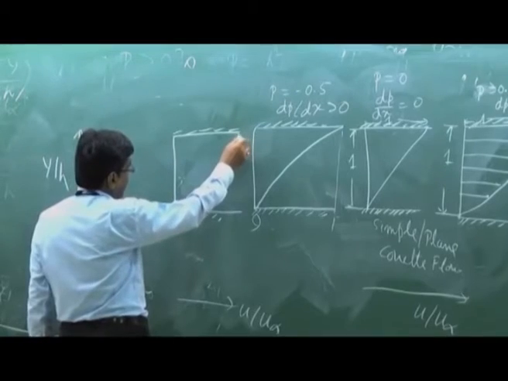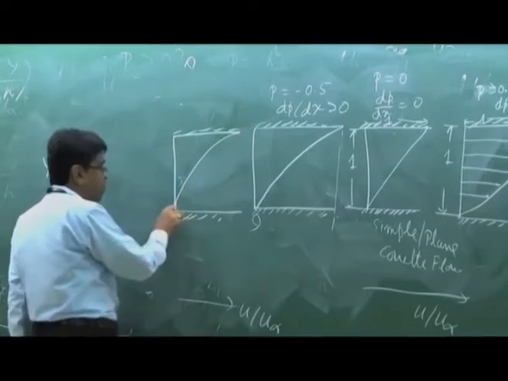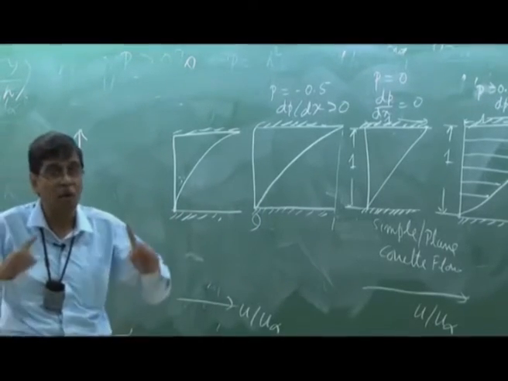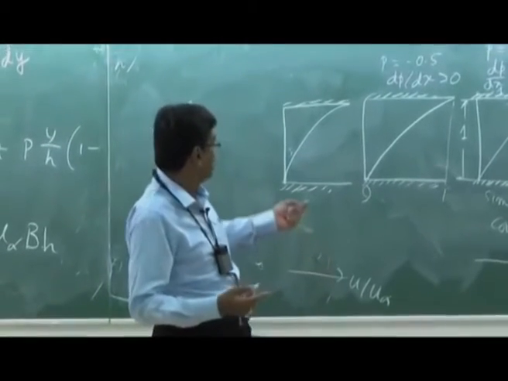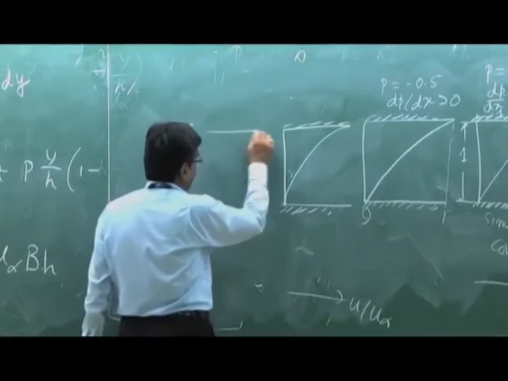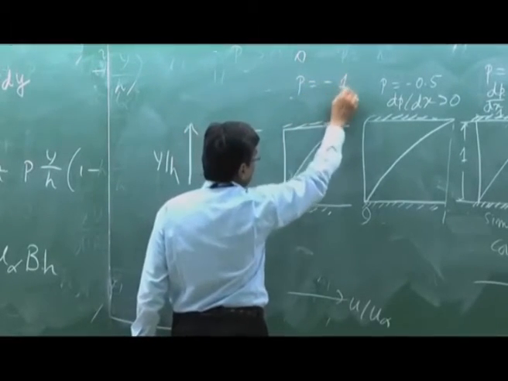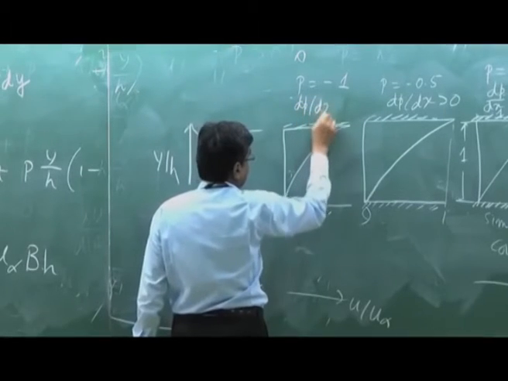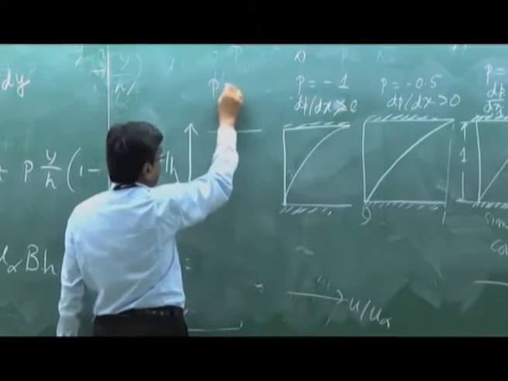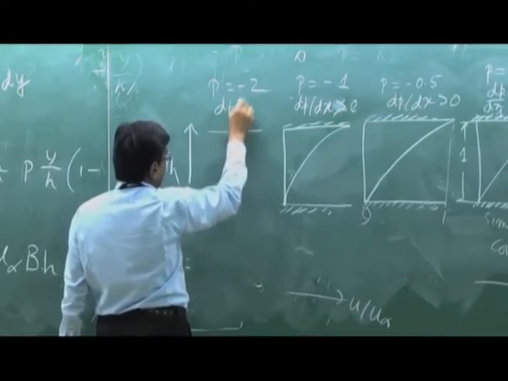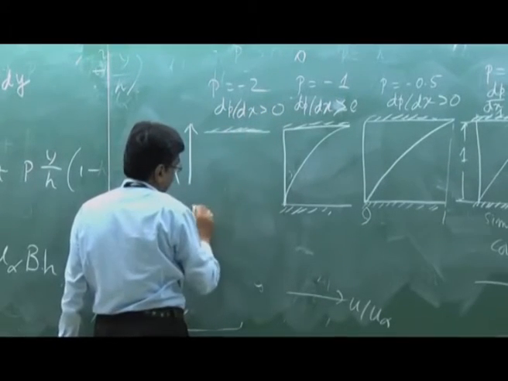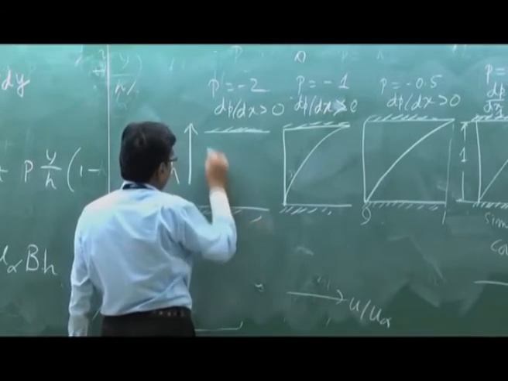So here you see the difference is like this. There is a mathematical minimum, which says the onset of flow reversal. Here there is no danger of flow reversal, but here there is a danger. Just after that, the flow reversal will take place. That means this is P is equal to minus 1, that means dP dx is greater than 0. Here P is equal to minus 2 and dP dx as usual greater than 0. Here you see that already flow has separated. That means there is a flow reversal.